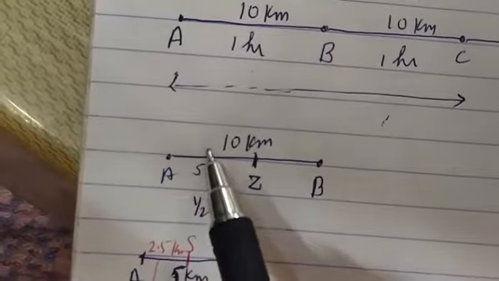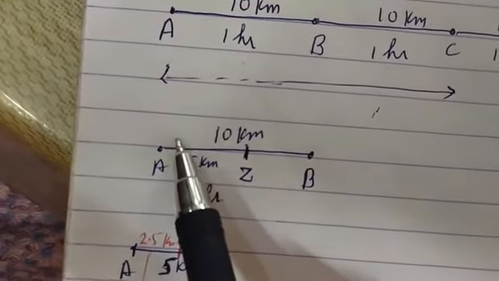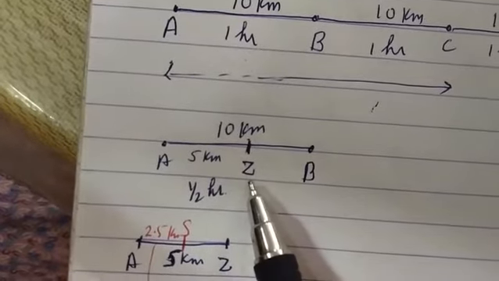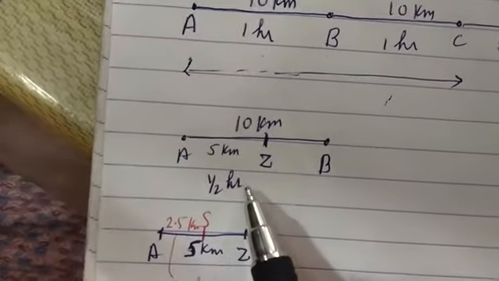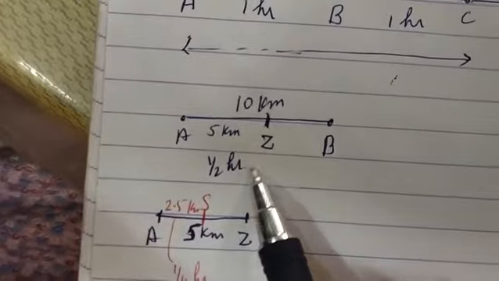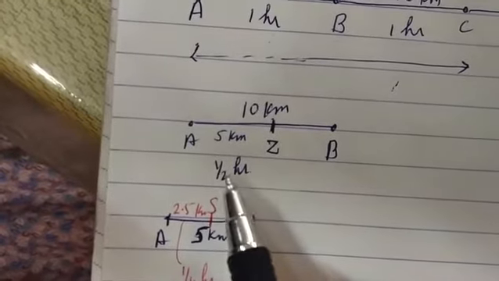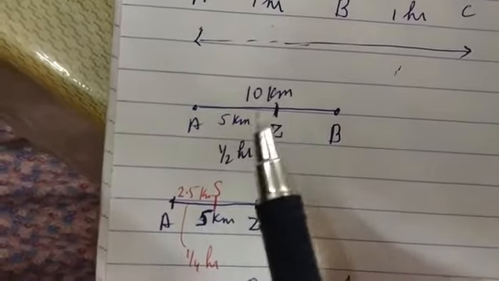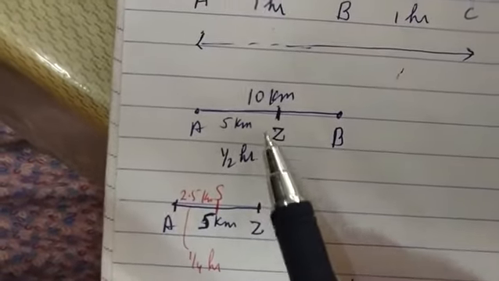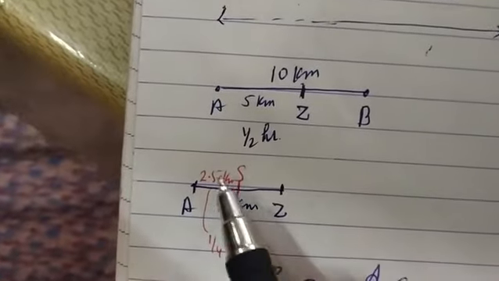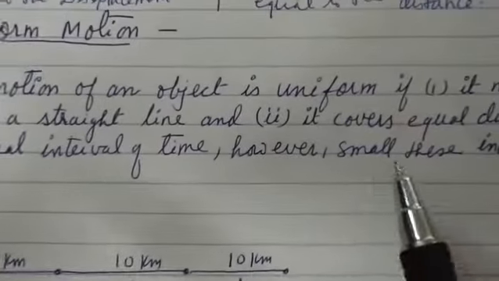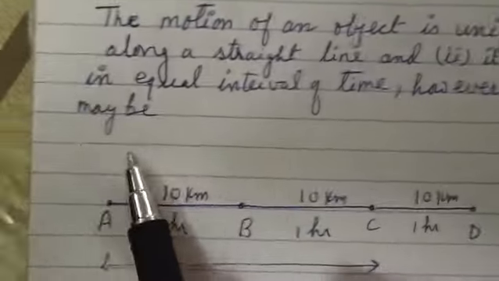In 1/4 hour it should cover 2.5 kilometers. So in whatever small interval, the distance traveled should be proportionally the same. This is the meaning of "however small the interval may be."